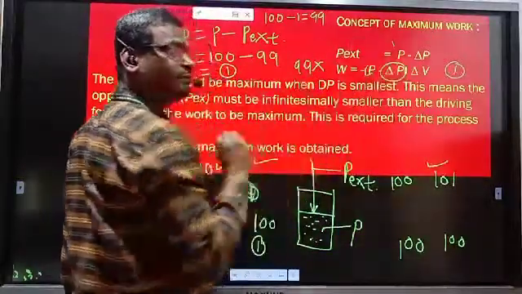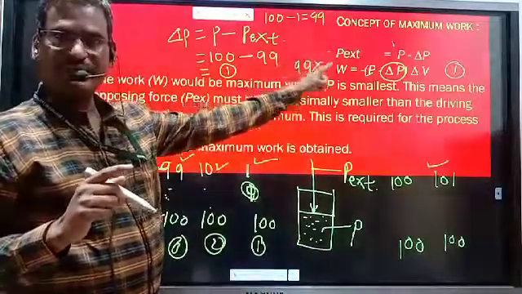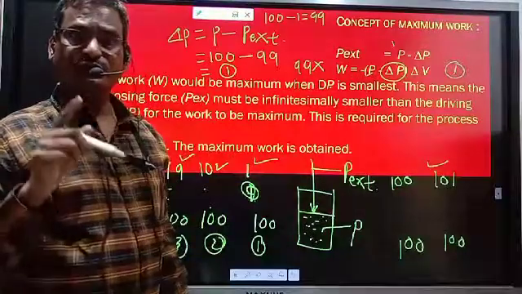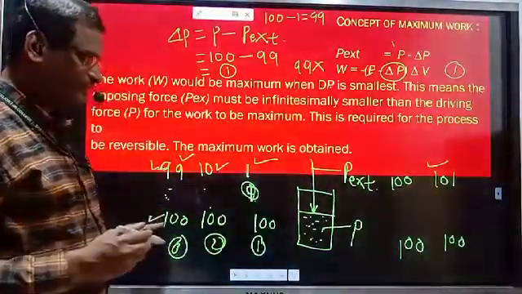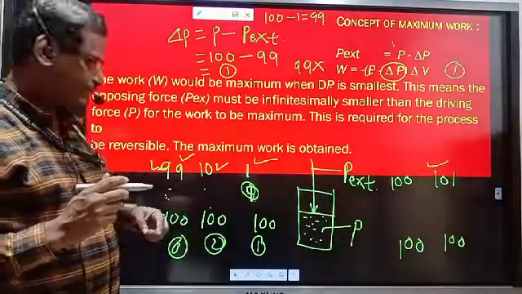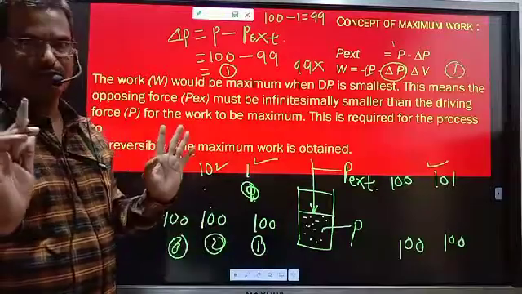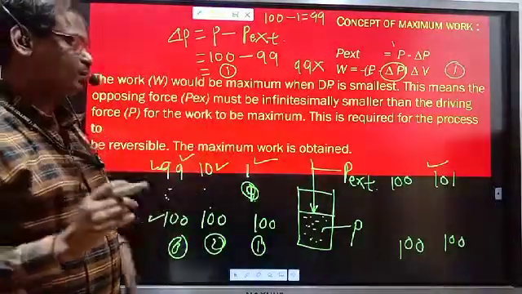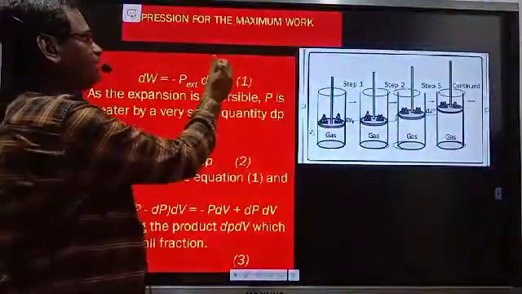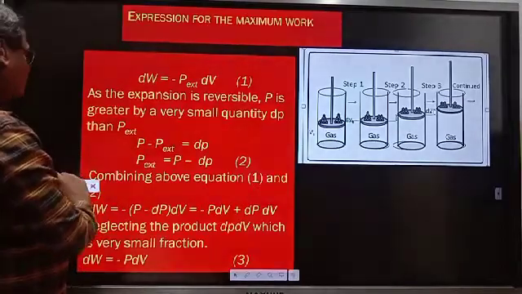And at that time minimum work is obtained. So there also, mathematically also, delta P should be minimum. Change in pressure should be minimum like this way, so that we will get the maximum work. If delta P is maximum, we will get the minimum work theoretically as well as from the mathematical part also. Now let us see the expression for maximum work, how maximum work is obtained